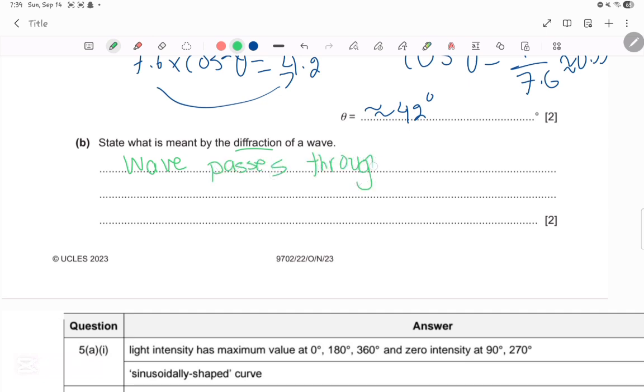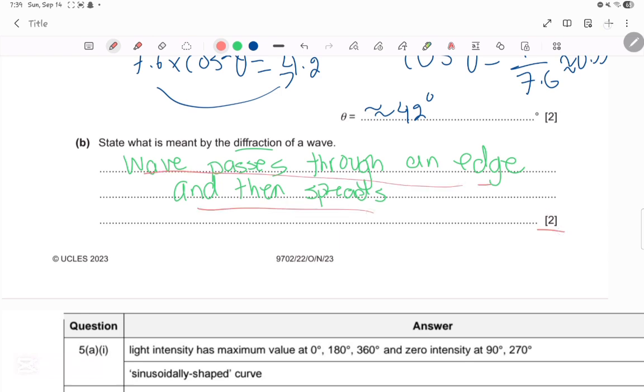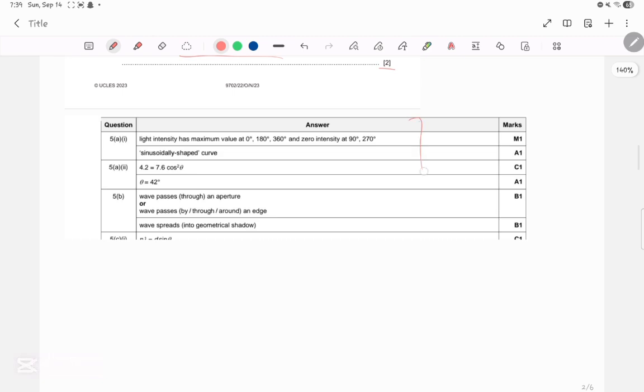through an edge and then spreads. You have 2 marks for this question. So you're going to have 1 mark for this and 1 mark for this. Okay, perfect. These are the answer key for this one.